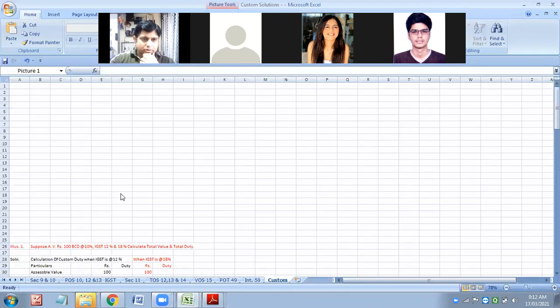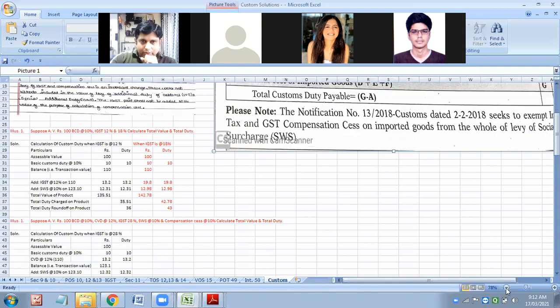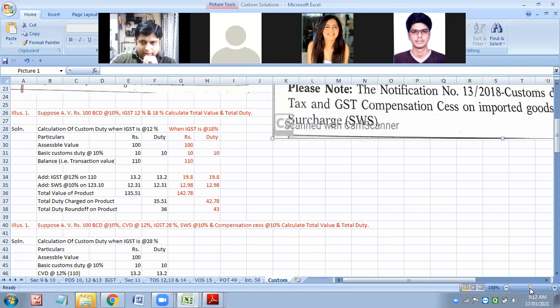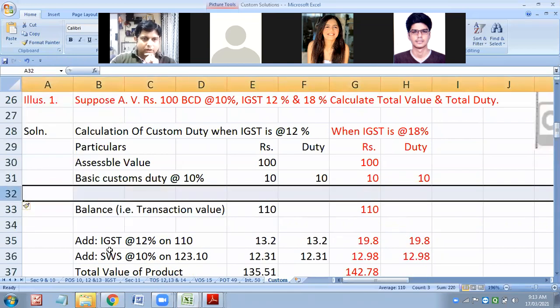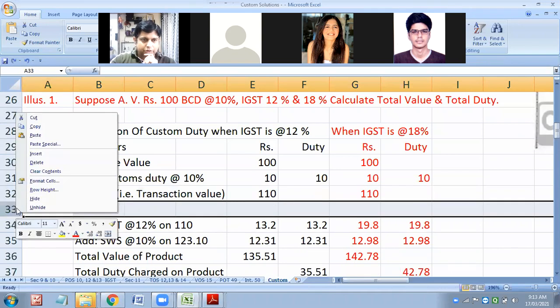Now let us do the questions which we had. A little modification will be required. Assessable value is fixed, BCD is proper, here we have to make a change. What will come? Okay, SWS is not there, so let me modify the question only.